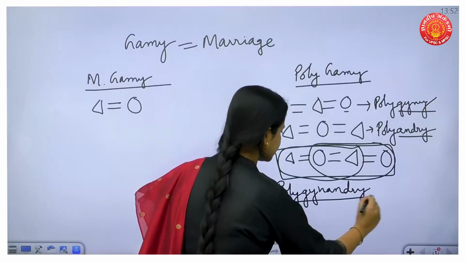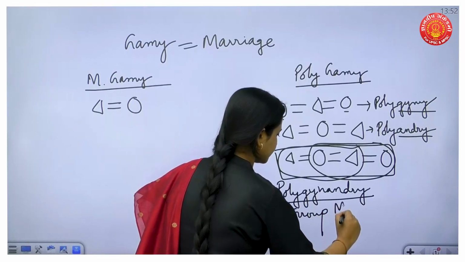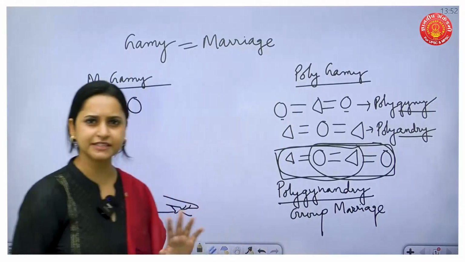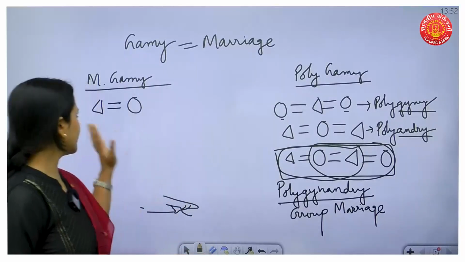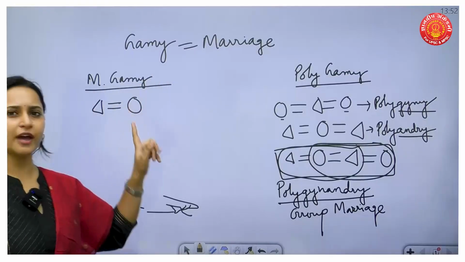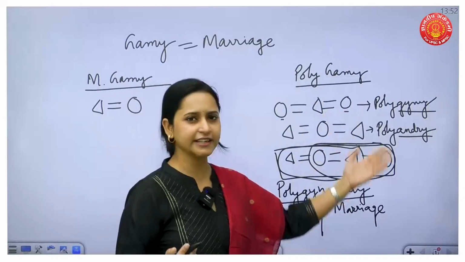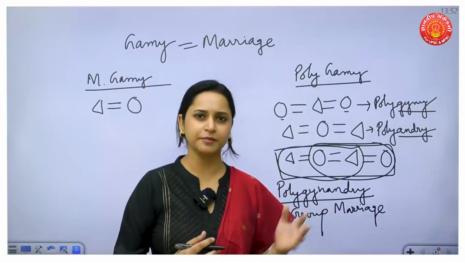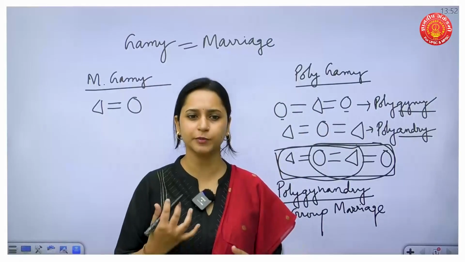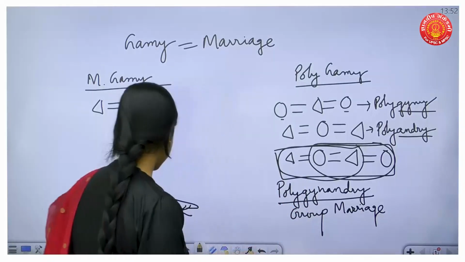This is also called group marriage. So the concept of marriage is clear to you, right? This is just an overview. I will quickly give you a recap: monogamy, gamy means marriage. Monogamy means single partner, polygamy means multiple partners. In case of polygyny, as gyny denotes female, there will be more than one wife. And in case of polyandry, there will be more than one husband. Polygynandry means group marriage. Okay, let's proceed to the next.